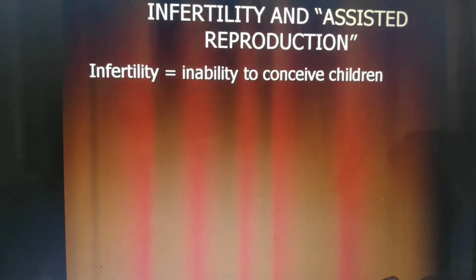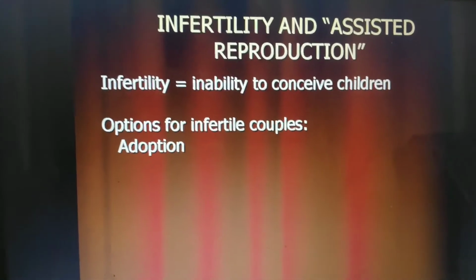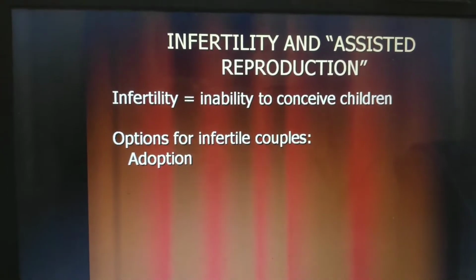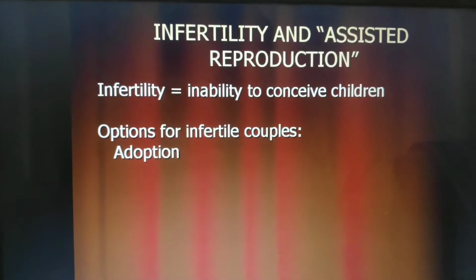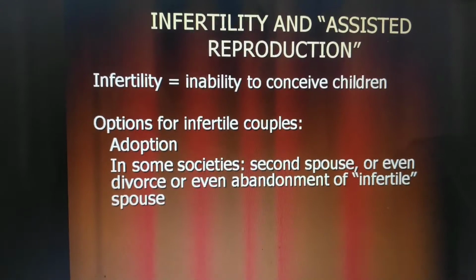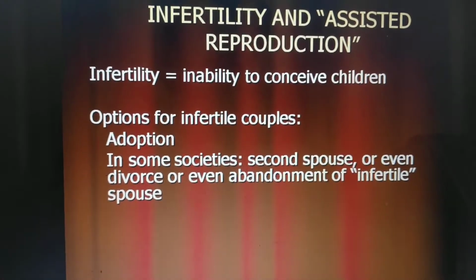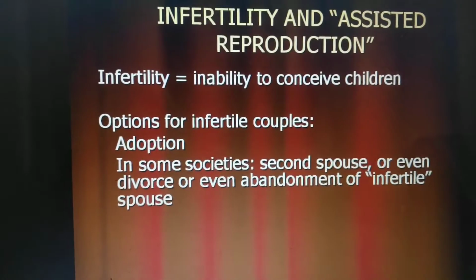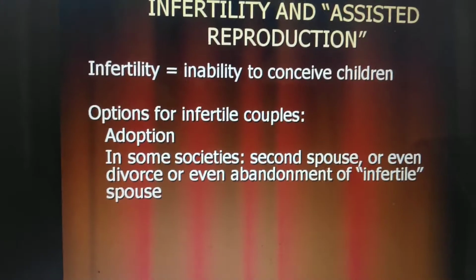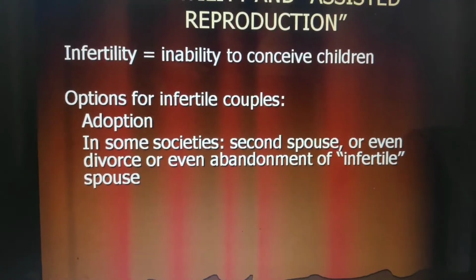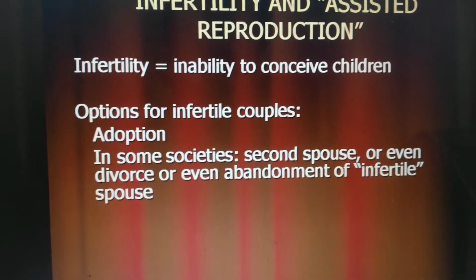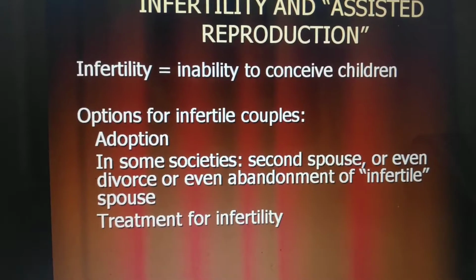Okay, so dear students, we should also know about the term infertility. While studying the term fertility, we should also know the term infertility. Infertility is not just a problem, but a disease, because infertility means inability to conceive children, which is not good for any woman, especially married women. Options for infertile couples include adoption. In some societies, a second spouse, or even divorce, or even abandonment of infertile spouses. And there are many treatments for infertility.